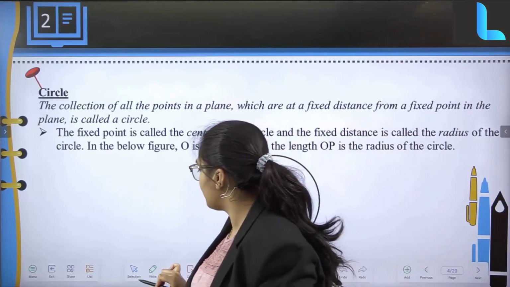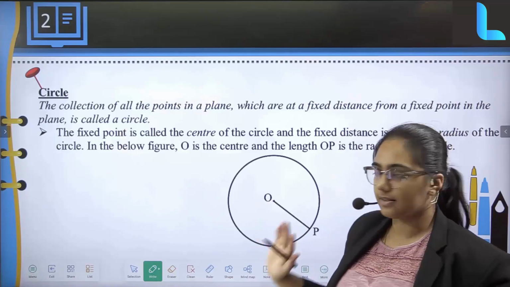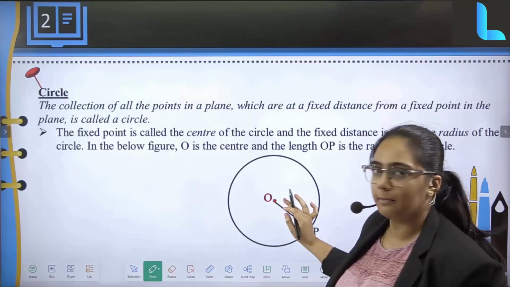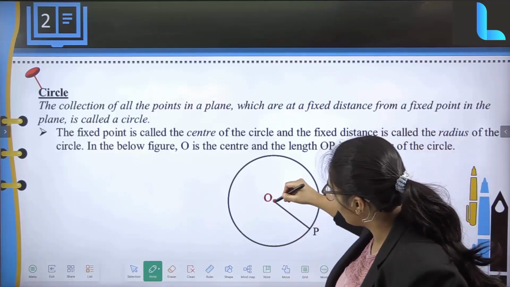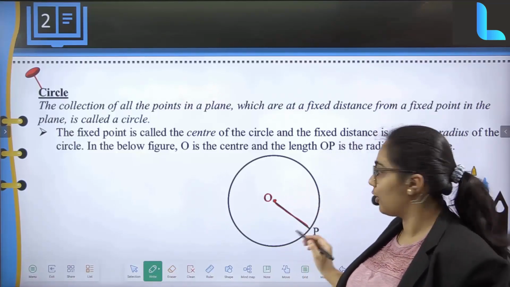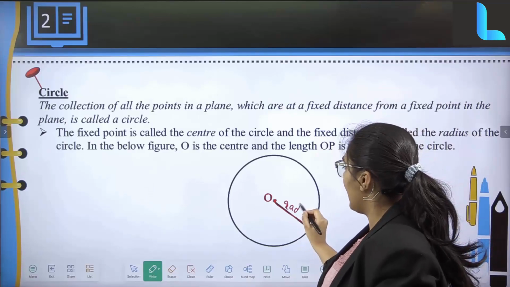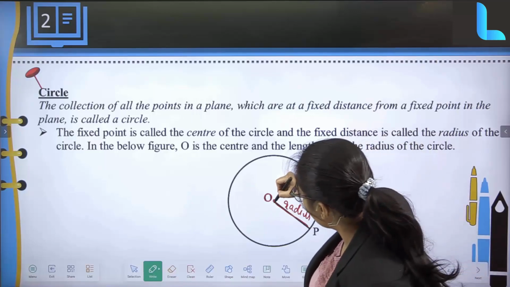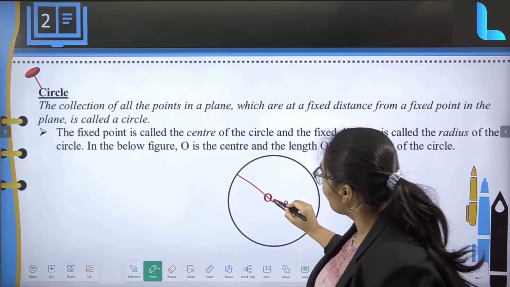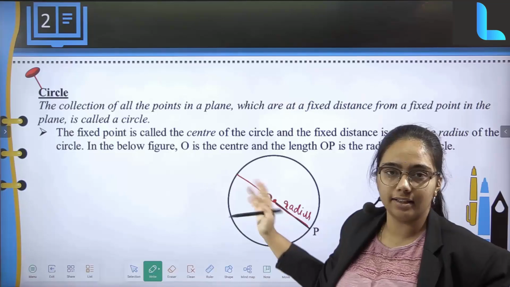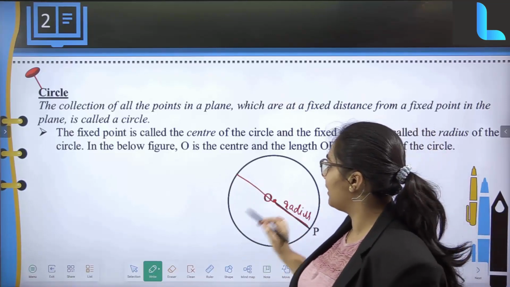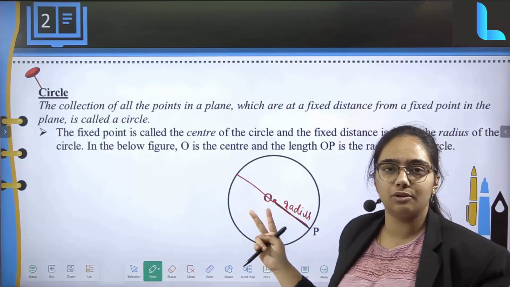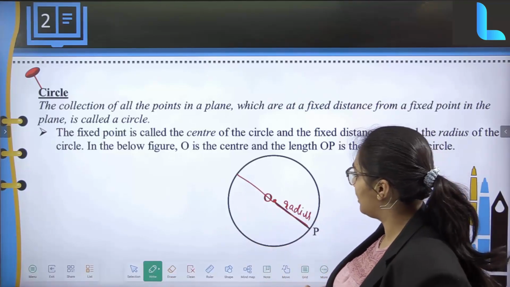In this particular diagram, if I have to tell some points, as you are aware, this O is nothing but the center of the circle, and you can see a line OP, which is going to be your radius, right? And then what is the next concept? Once you are aware of the radius, then comes the diameter. From the center, which is going to extend, that is going to be a diameter. Always, diameter is nothing but two times the radius.